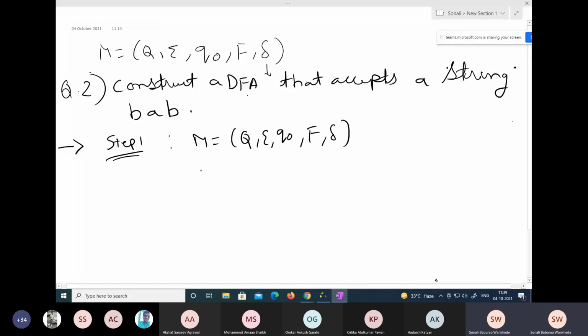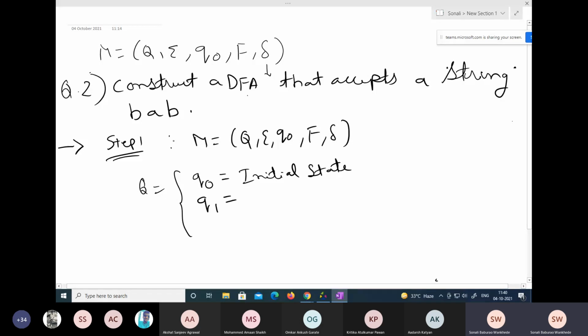If I want to find out the set of all states, what will I do here? Just check the question: construct a DFA that accepts a string BAB. It means we will at least require, yes, so see, I'm writing here. For example, if my first state is Q naught, Q naught is my initial state. Okay, write it down. Q naught is my initial state. Now my second state is Q1.